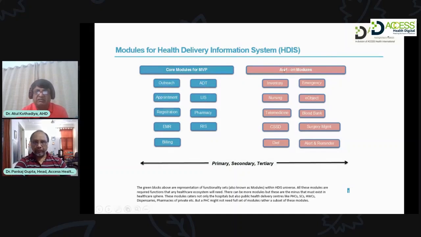Now, these are add-on modules. You can have inventory, nursing, telemedicine, whatever, depending on the features, functionalities, or the services being provided in the hospital or the facility. However, with these MVP modules, every hospital should be able to take care of their record management. So again, outreach, appointment, registration, EMR, billing, ADT, LIS, pharmacy, RIS, all these are very important, and without any of these modules, it's difficult for a hospital to manage the data.